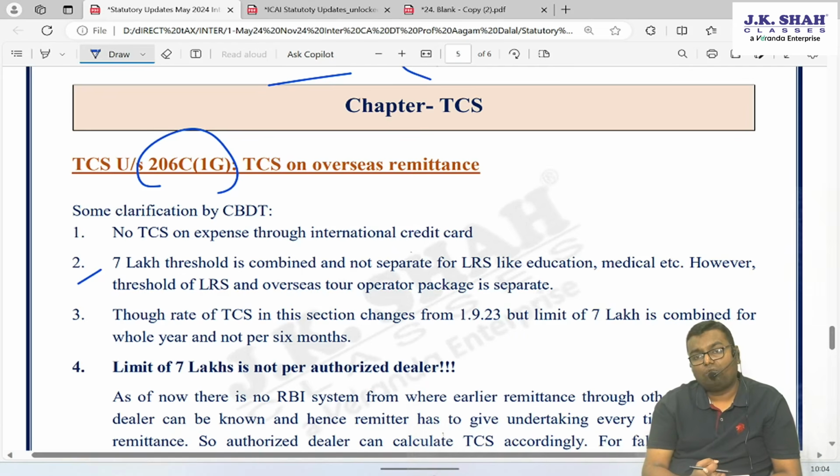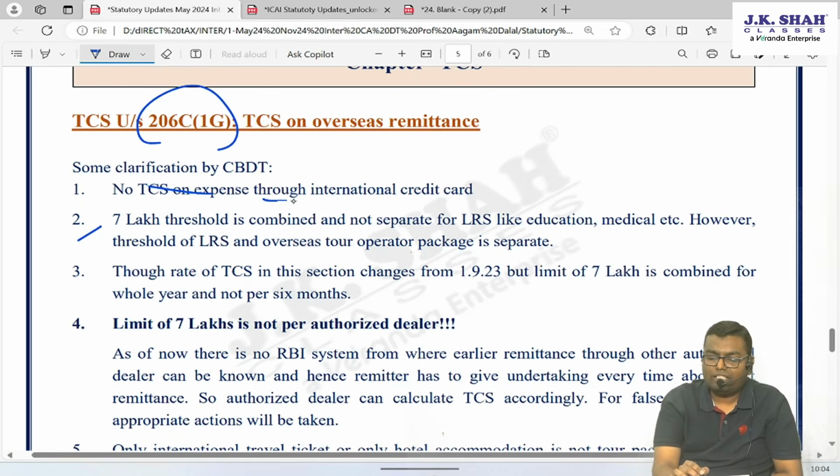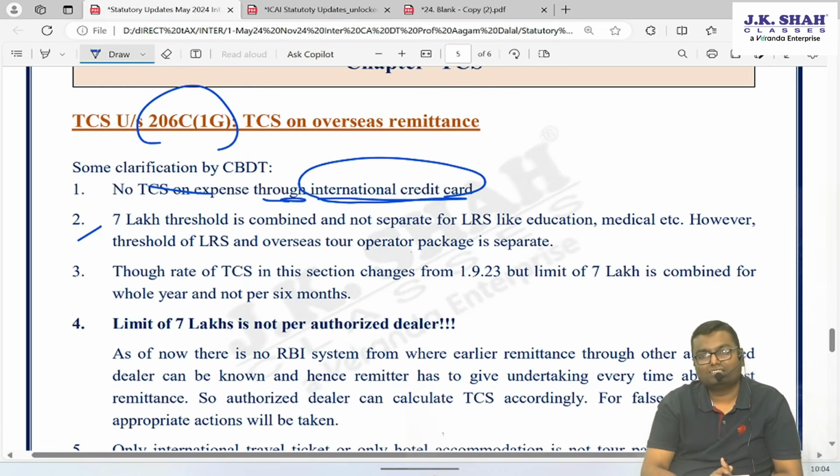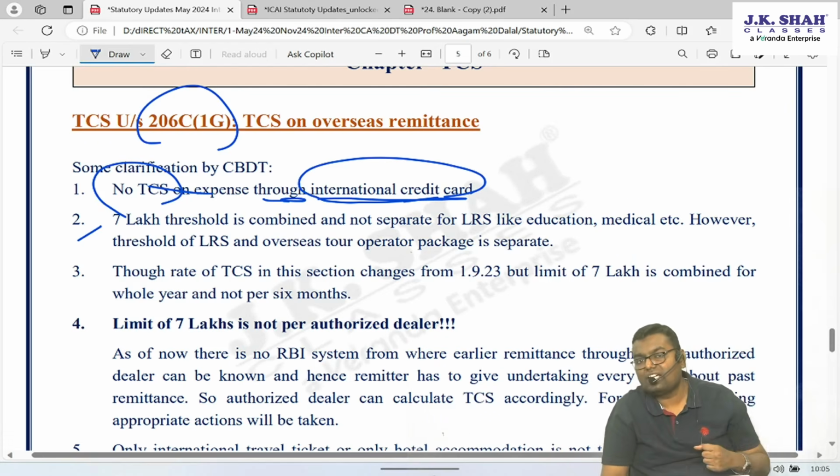First, whatever remittance you are doing up to 7 lakh, generally no TCS; more than 7 lakh, 5% or 20%. But if that remittance is through an international credit card, this you must have studied in the law subject, FEMA, then on whatever expense is done through an international credit card, TCS is not applicable, because the authorized dealer is not involved.